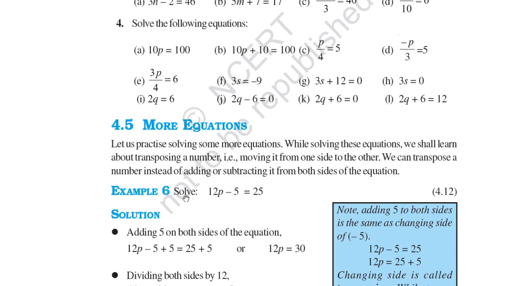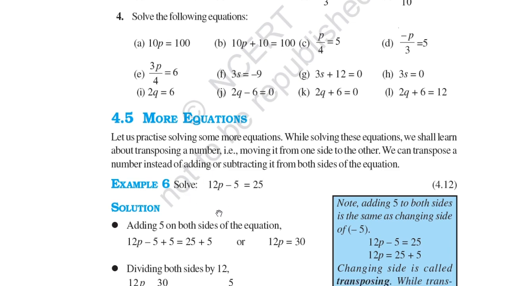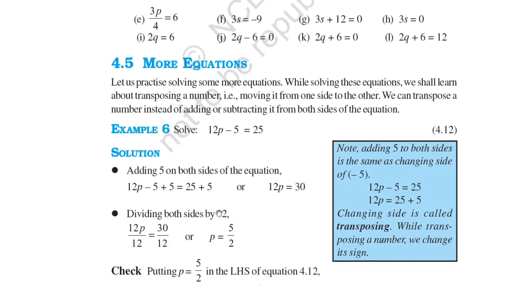You can see an example here. 12p - 5 = 25. What we are doing here is adding 5 on both sides, so it becomes 12p = 30. Then we divide by 12, so we get p = 5/2. So note, adding 5 to both sides is the same as changing the side of -5.